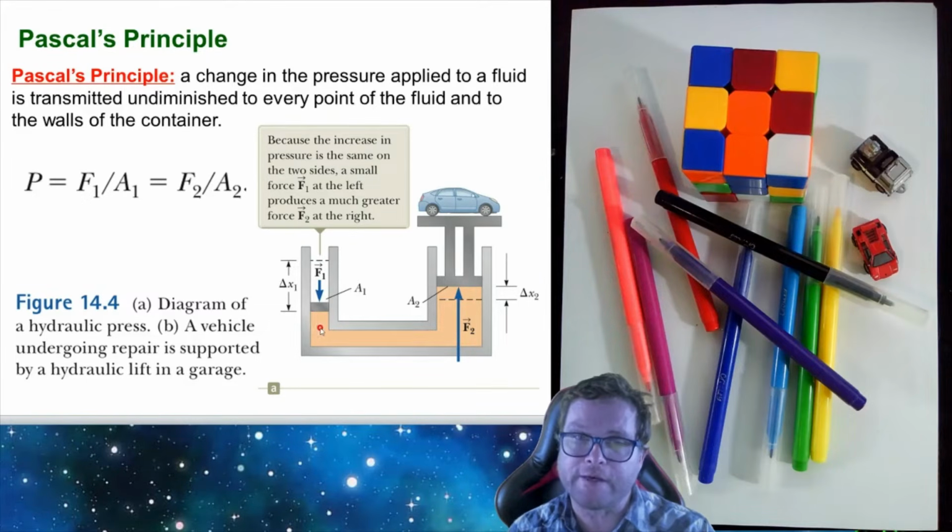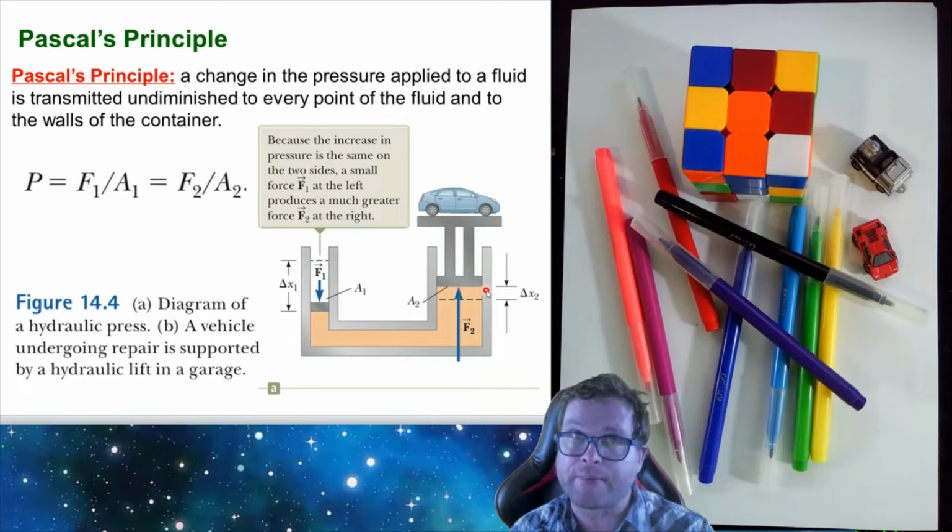If you look carefully on this side of the experiment, we apply a force F1, and it's acting on a piston with area A1, and this piston is moving down delta X1. On this side it's resulting in a force acting upwards, which is F2. It's acting over a bigger area.